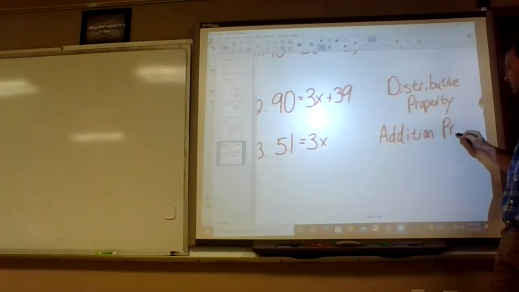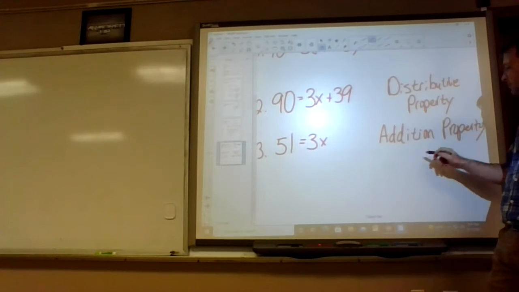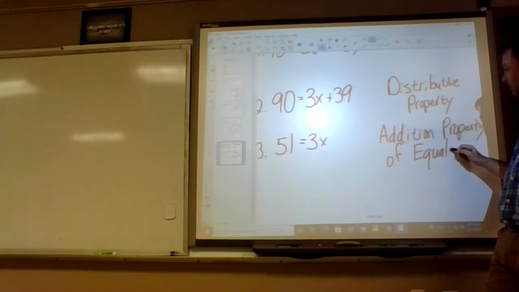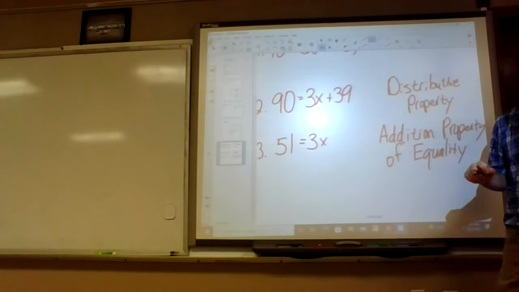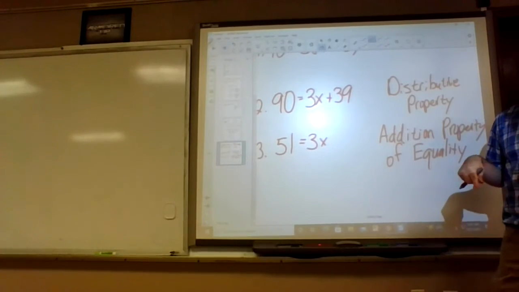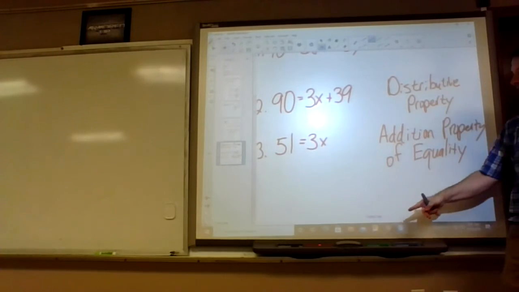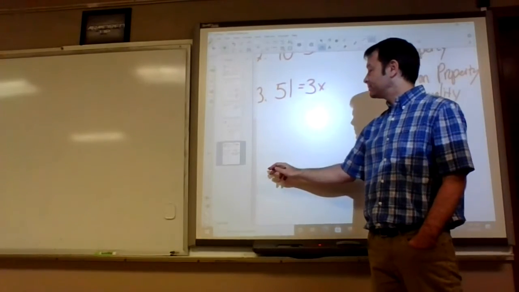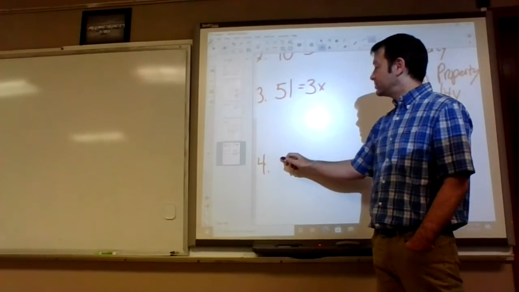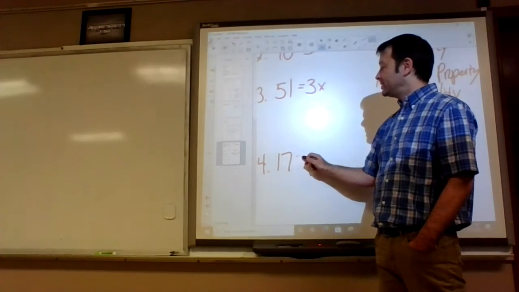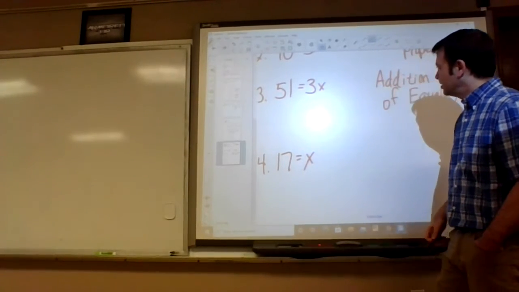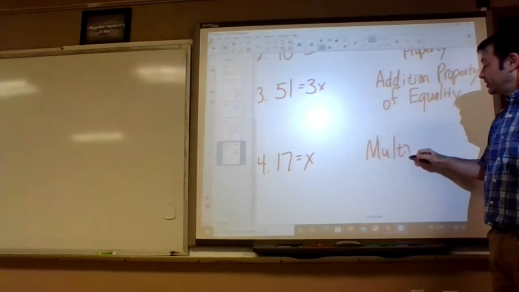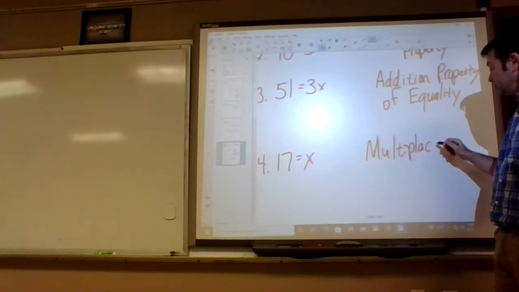So a proof is pretty much a play-by-play of doing an algebraic problem. This is like the only assignment where we're going to do algebra proofs. We're more familiar with algebra, so this is kind of like a warm-up for us. And then if you were doing this, what would your next step be? Divide by 3. So that would make it 17 equals x. Multiplication property of... I'm not even sure which line they left blank here, but I'm just writing it all down.